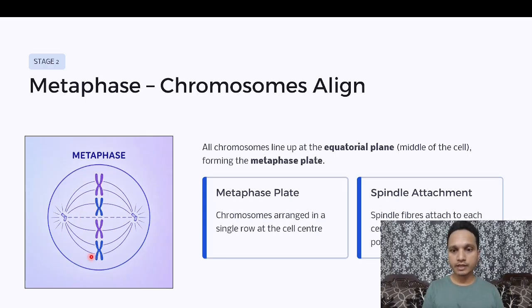So in this phase the chromosomes will simply align themselves in the middle part of the cell, which we call the equatorial plane, and the centrioles will reach the opposite poles. As you can see, one centriole is here, another centriole is here. These two are the only things which are going on in metaphase.